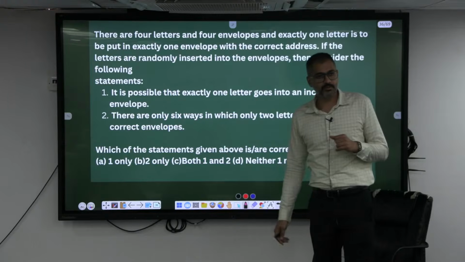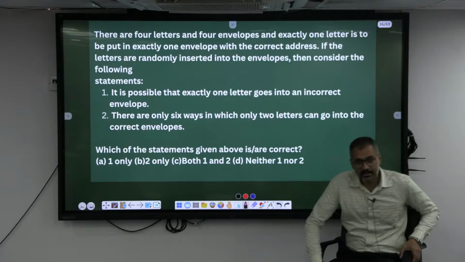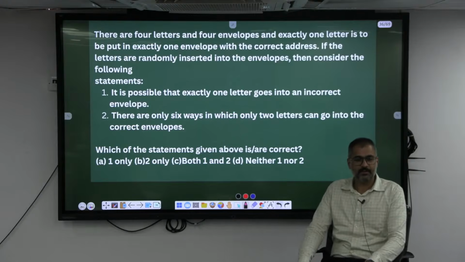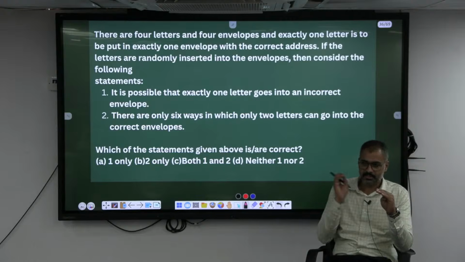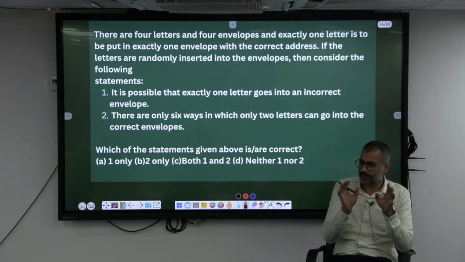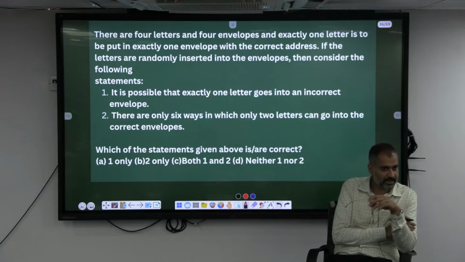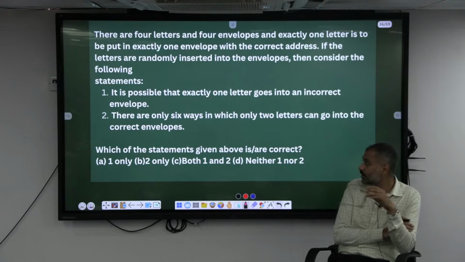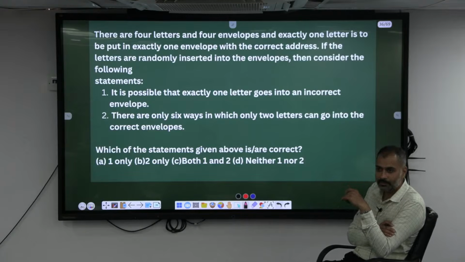Okay, your job is to put the letters into the envelopes, and they are being addressed. If I blindfold you and ask you to put the letters in the envelope, not every time you will put the correct letter in the correct envelope. There is a chance of making a mistake, right?